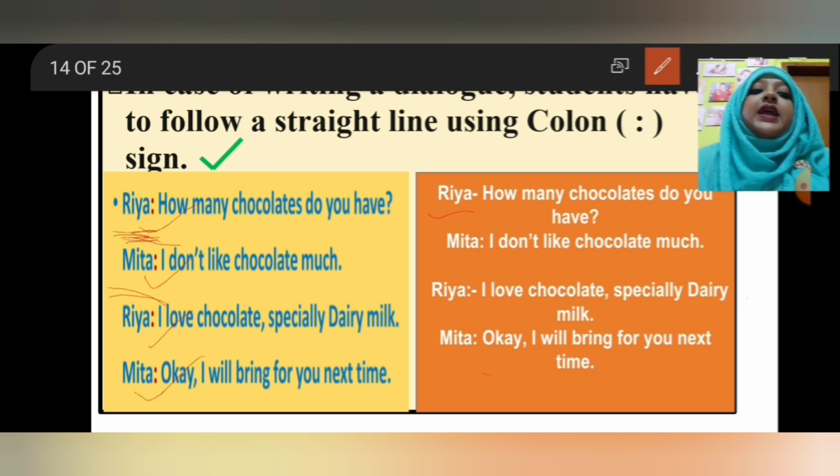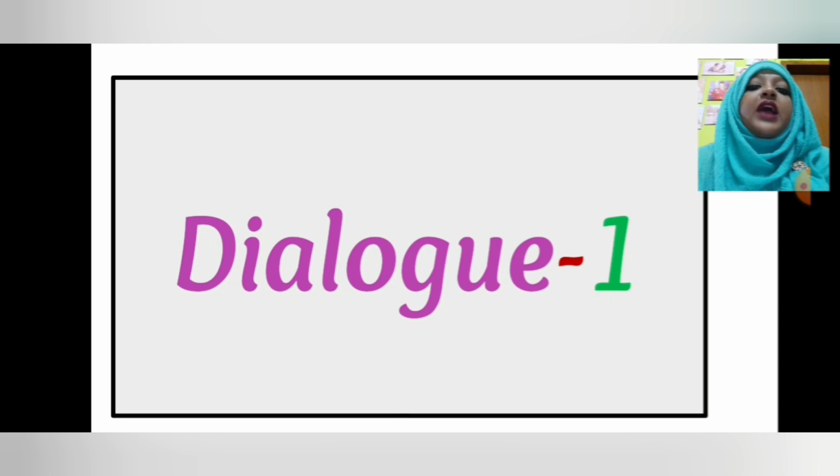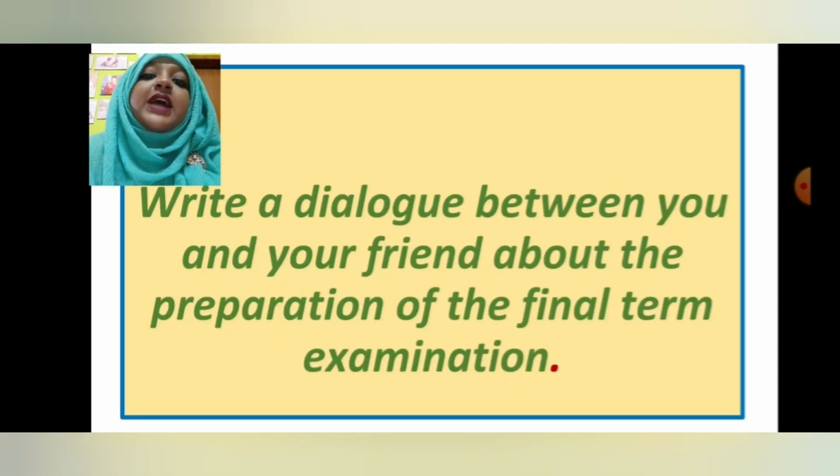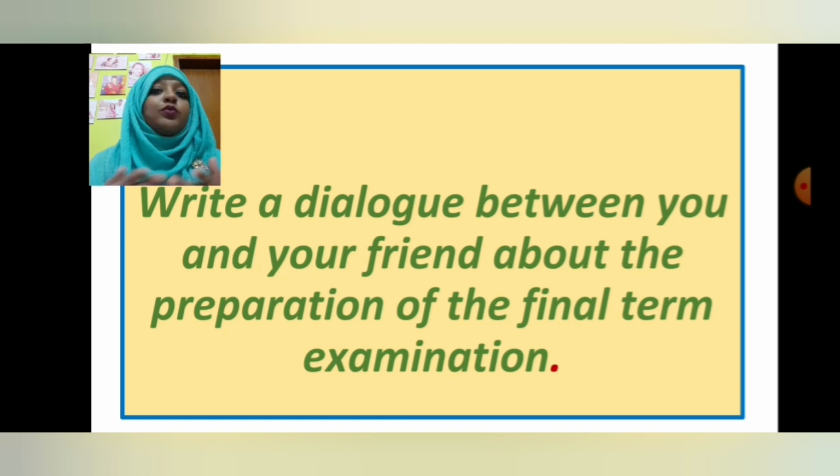Then in the next slide we have our today's dialogue, which is dialogue 1, which we have for this term. Let's see what the dialogue topic is. The dialogue topic is: write a dialogue between you and your friend about the preparation of the final term examination. So after second term we have third term, the final term.